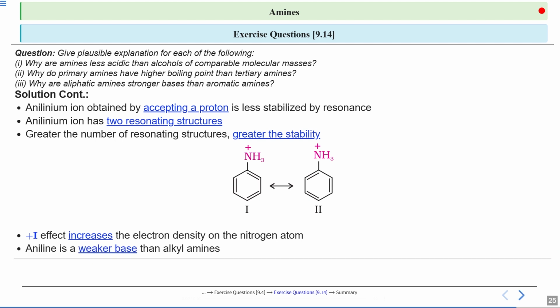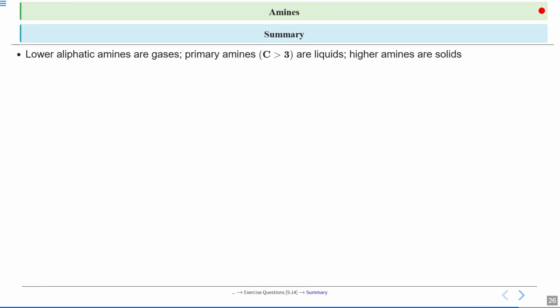So we can sum up by saying that aniline is a weaker base than alkyl amines because its conjugate acid, the anilinium ion, is less stabilized by resonance and doesn't get as much electron donating help from the plus I effect. So this explains why aliphatic amines are stronger bases than aromatic amines. Okay, so I hope the question is clear now.